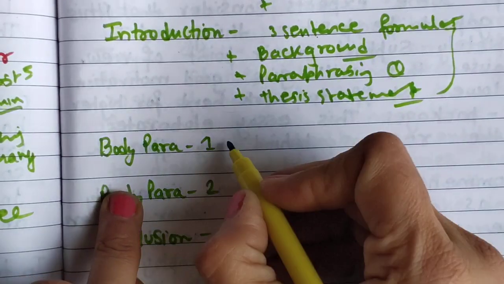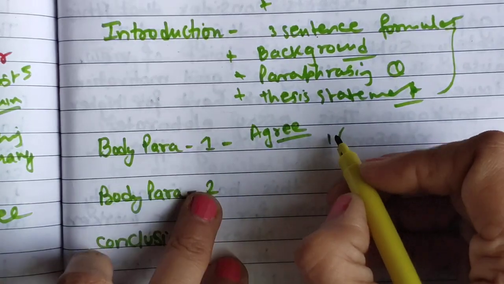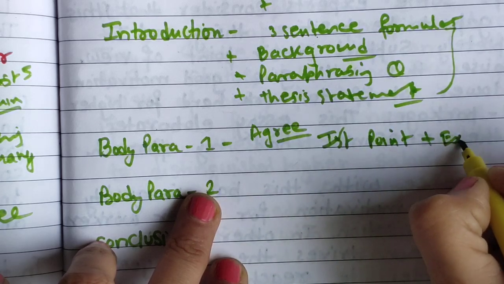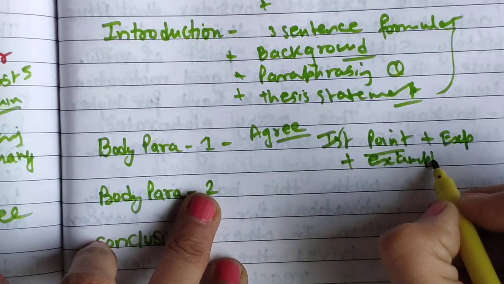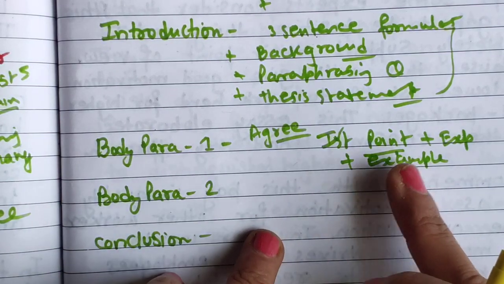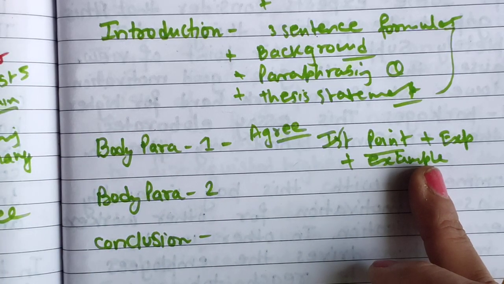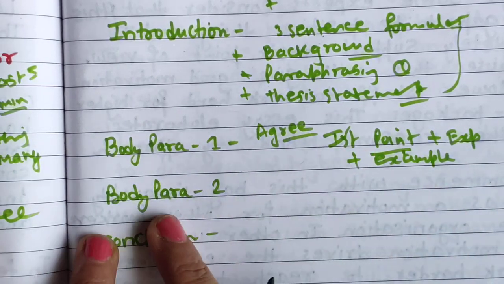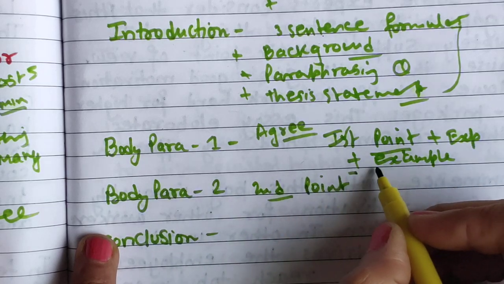In the body paragraph, because I am supporting this statement, the first argument is the first point in agreement, plus a full explanation of the point, plus an example in case. Sometimes we are explaining the things in example form, then there is no need to add any example. If you want to add any survey, you can add it, but it should not be very long. An example should be within 1 or 2 sentences only. In the second body paragraph, my second point for agreement, the same structure will be there.